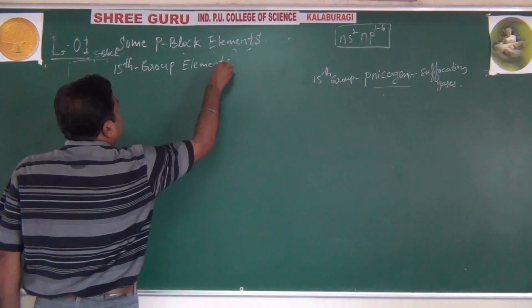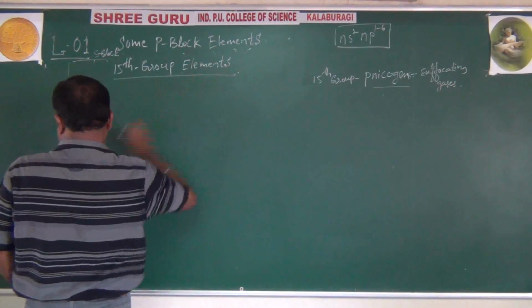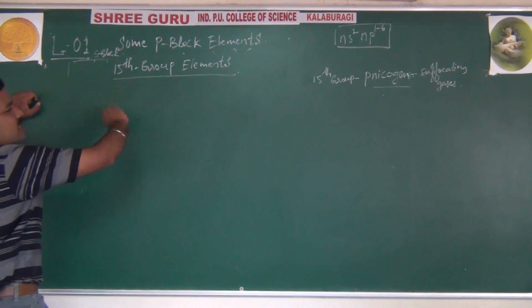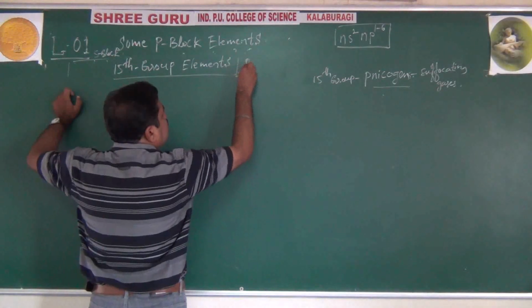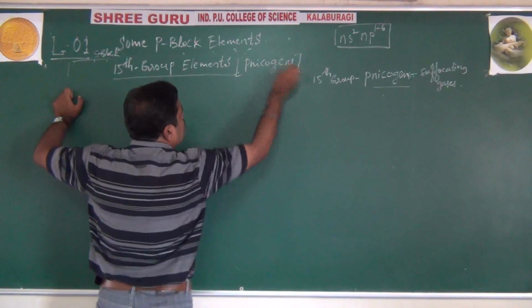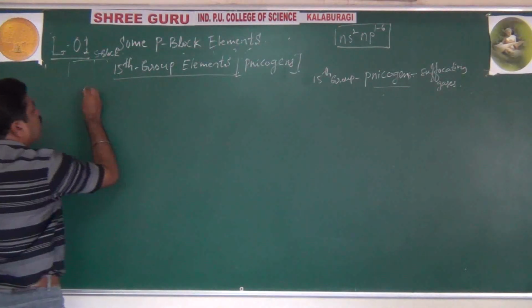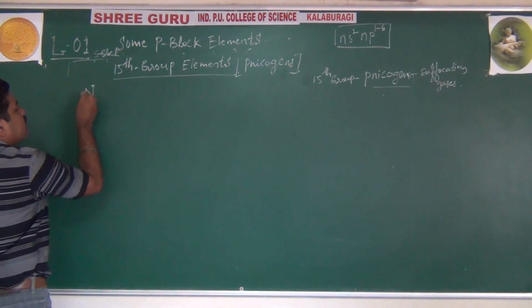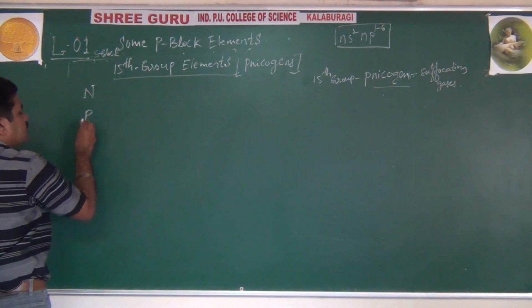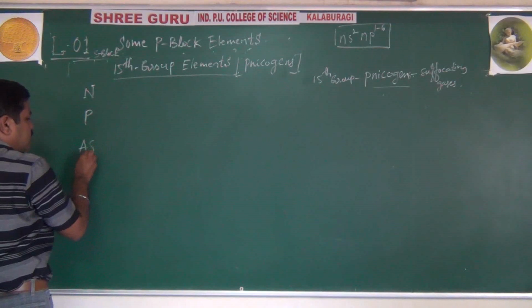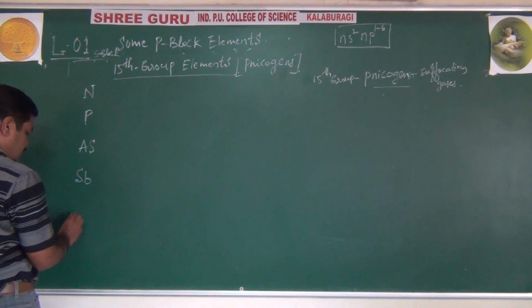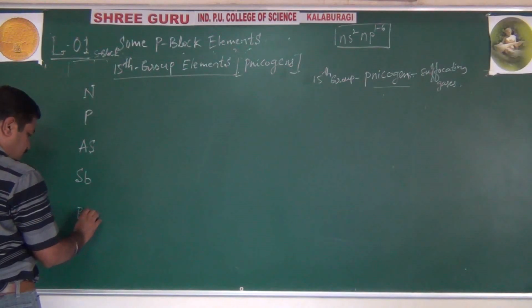Students might remember, as I told you, 15 group elements are called nitrogens. Nitrogens comprise what? Nitrogen, phosphorus, arsenic, antimony and bismuth.